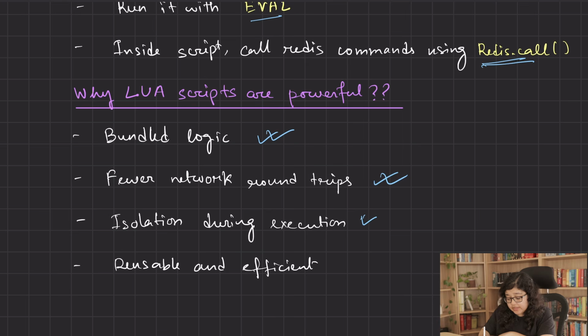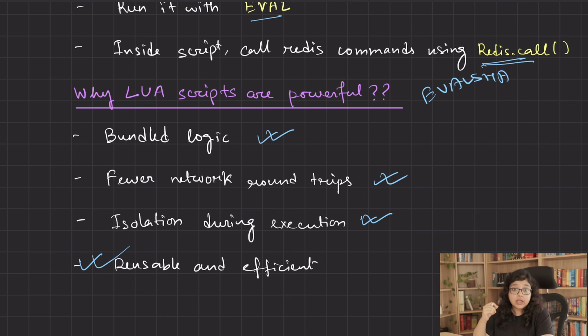Third is isolation during execution. This is very important. We all know that Redis is single-threaded. So when your Lua script runs, no other clients can sneak in their commands. And this makes operations feel atomic during execution time. And last but not the least, reusable and efficient. So you can cache the script text by its hash value using EVALSHA, and you don't need to resend the script text every time. This means lower bandwidth usage and higher efficiency. So Lua scripting reduces latency, avoids interleaving, and it brings logic closer to the data, which is why people often assume it to be atomic.